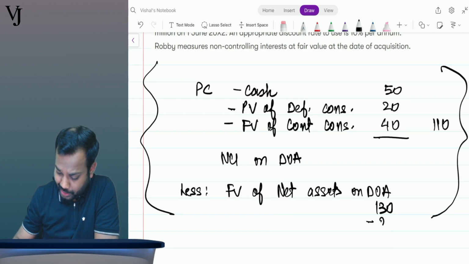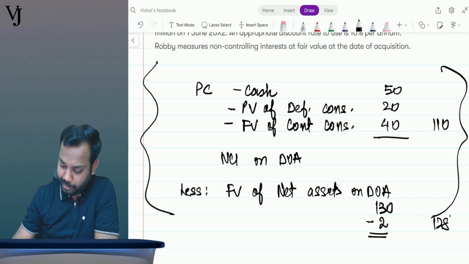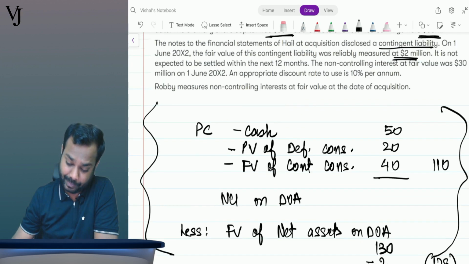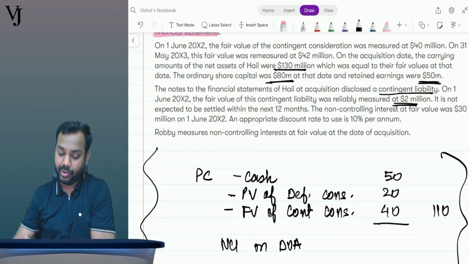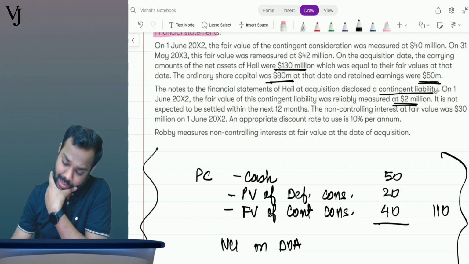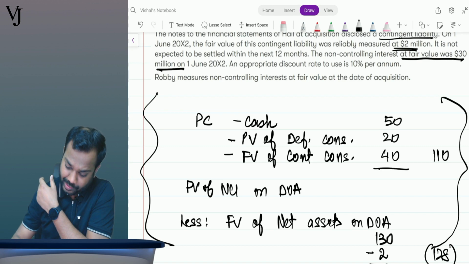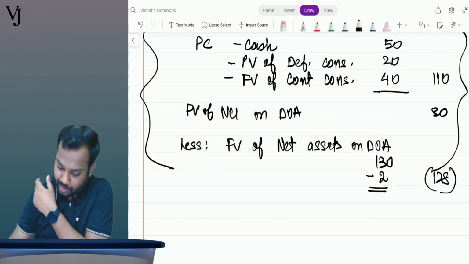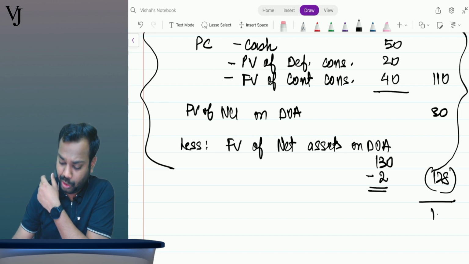So what will happen? The net assets will get reduced further by 2 million, right? So it will become how much? 128 million is the value of net assets. Now what will you do? Tell me. Further it says non-controlling interest had a fair value of 30 million. So fair value of NCI is 30 million. Now can you please calculate goodwill? So 110 plus 30, 140, 140 minus 128 is 12 million is your goodwill.